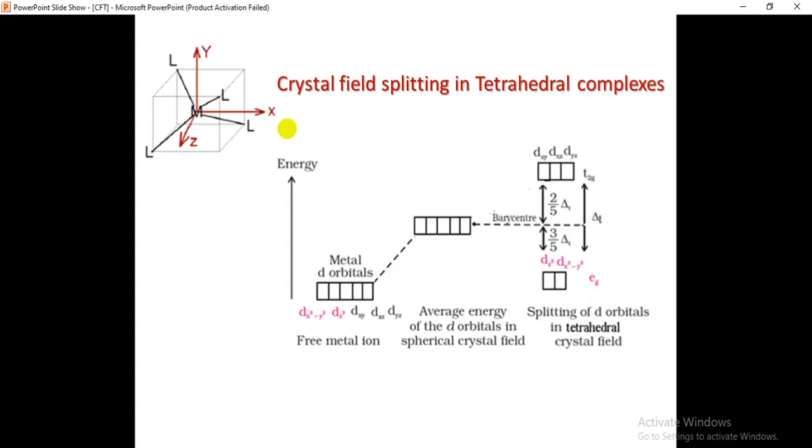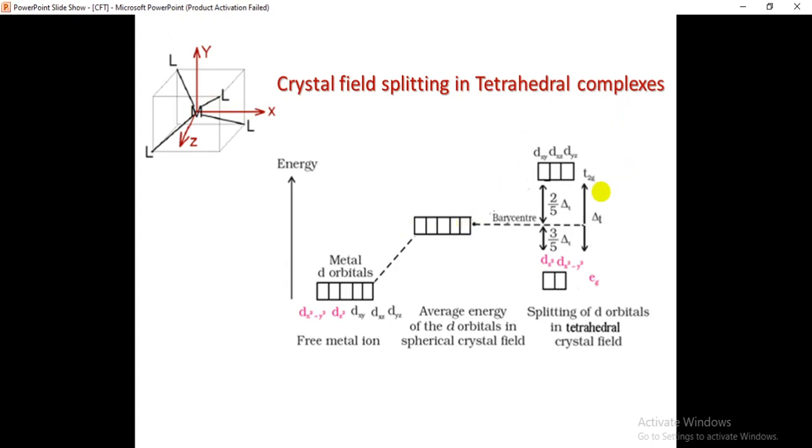Is it clear? Because the ligands in the tetrahedral complexes are approaching the metal ion in between the axes, isn't it? So whatever d orbitals have lobes in between the axes, those orbitals get repulsed much more.